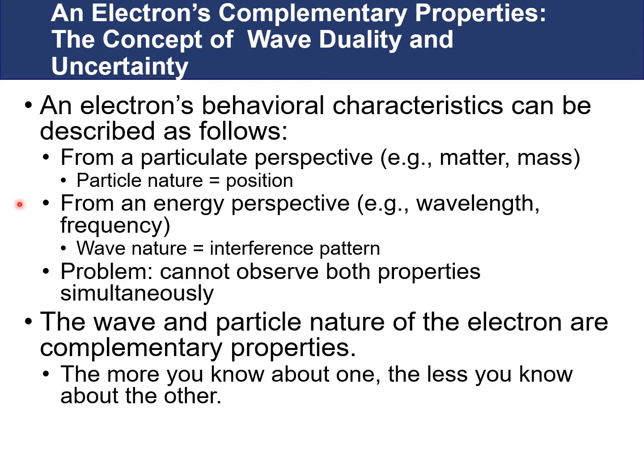We can also look at electrons from an energy perspective, which deals with the wavelength and their frequency. This is exhibiting the wave nature, which we can see through interference patterns. The problem is that we can't observe both properties simultaneously. The more matter exhibits a particulate nature, the less it is exhibiting wave-like behavior, and vice versa. The wave and particle nature of the electron are complementary properties. The more you know about one, the less you know about the other.